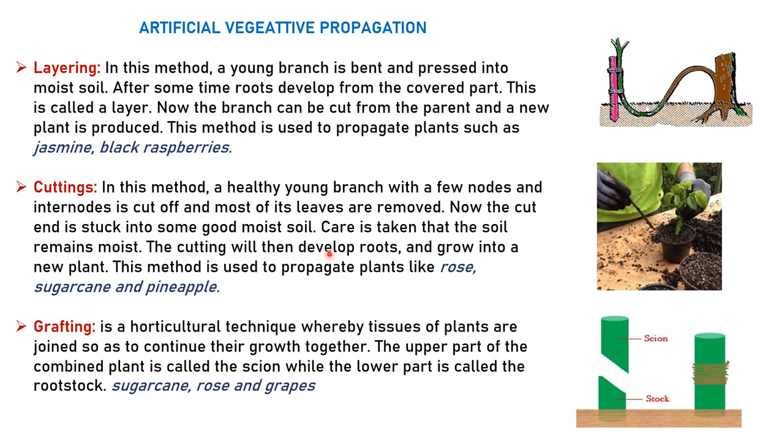The cut part that you have sowed in the soil, you will find that the roots are coming from that cut part and grow into a new plant. This method is used to propagate plants like rose, sugarcane and pineapple. Especially for rose and sugarcane plants, this method is used. Now coming to grafting.